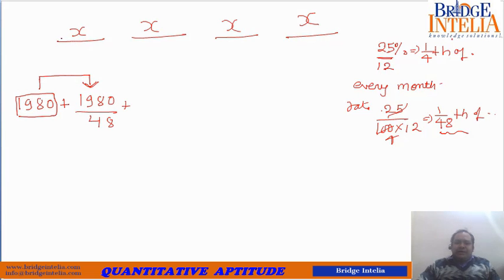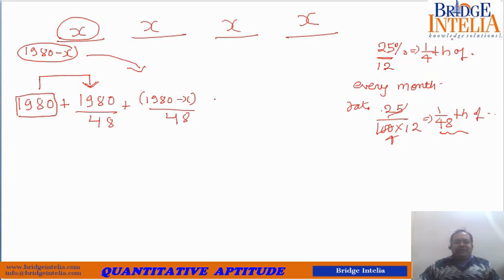Fine. Now he pays back x to him. That means he will readjust. He will tell you that now you owe me only this much. So the next interest will be calculated on this: 1 by 48th of this much. So 1980 minus x by 48. Why are we dividing by 48? Because the rate of interest is 25 by 12% per month, which is equal to 1 by 48th of something. So at the end of 2 months, he is expecting this total amount from you.